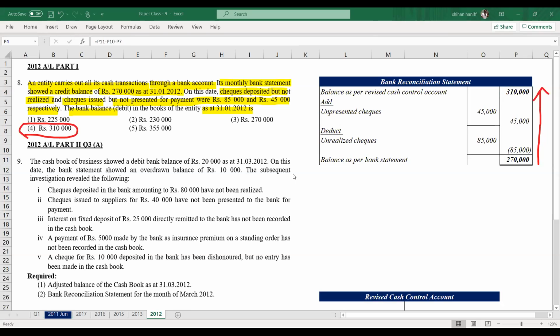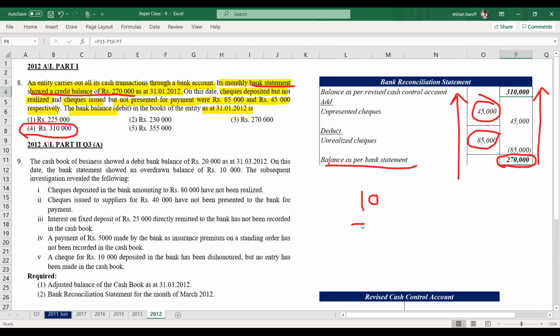Yeah, I will explain again. Now, the bank statement balance is given. The bank statement shows a credit balance of 270. That is the closing balance, the final balance. Then they have given the unrealized checks and unpresented checks. So you can calculate the cash control account balance. From the closing balance we are calculating the top balance. When you are going up, it's like this. See, 10 plus 5 is 15.